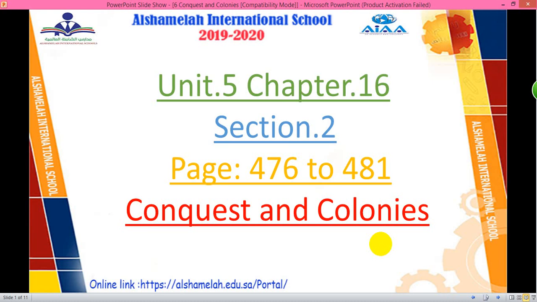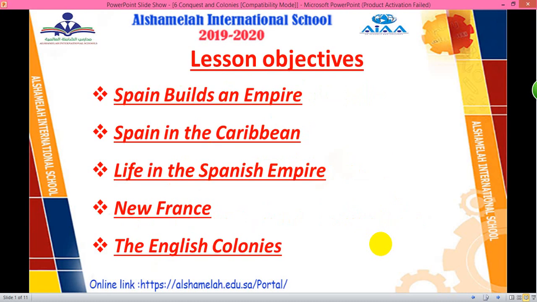Today we have Unit 5 Chapter 16 Section 2, page 476 to 481. Our topic is Conquest and Colonies. Here we have some lesson objectives. Number 1. Spain builds an empire.